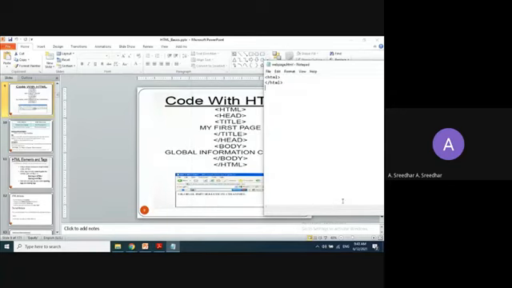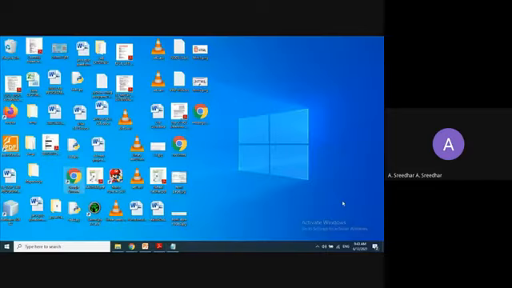So now save it. Now go to the desktop once. You can observe here the file name which we saved now. That is webpage.html. Now my default browser is Chrome, that's why it is going to show the Chrome symbol here. If your default browser is Firefox, it's going to show the Firefox symbol. Or if your default browser is Internet Explorer, it's going to show the Internet Explorer symbol, that E. Now you can open this.